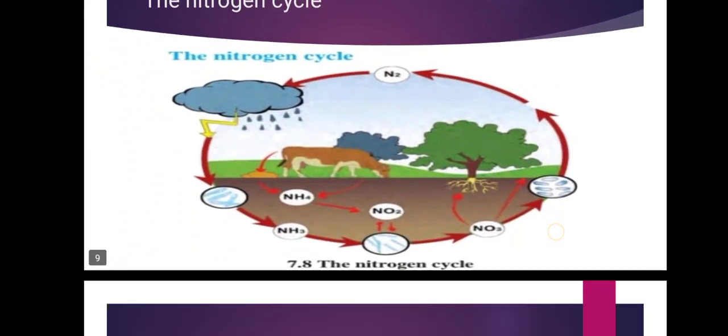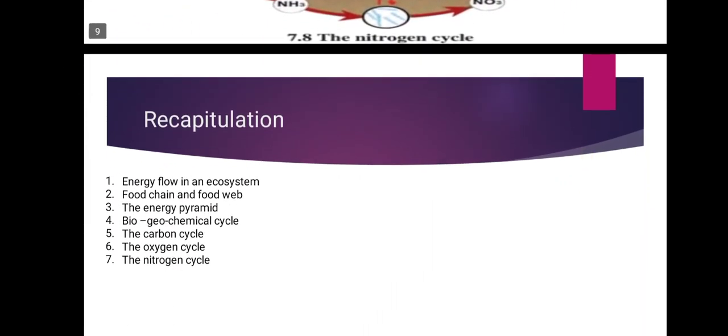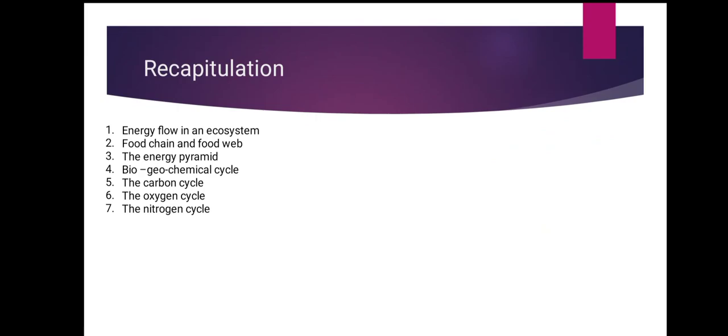Very good. So students, everyone understood this chapter, right? Yes. So let's take a recap of what we have studied till now. First is energy flow in an ecosystem: primary consumer, secondary consumer, apex or top consumer, and omnivores.